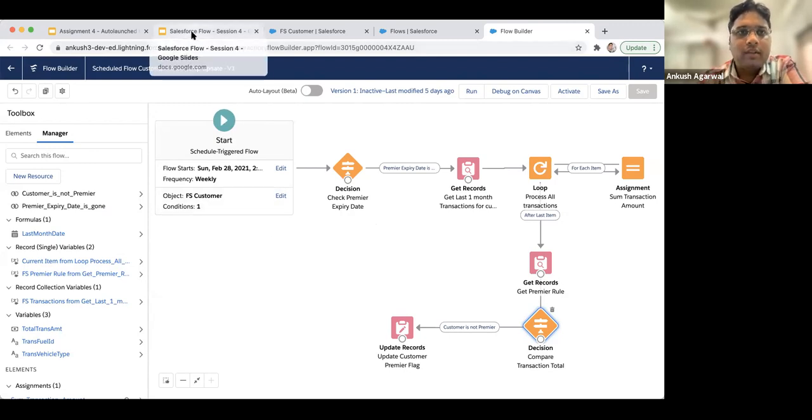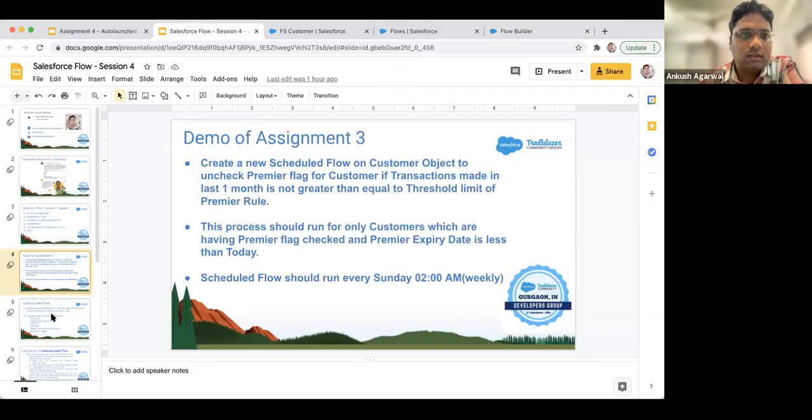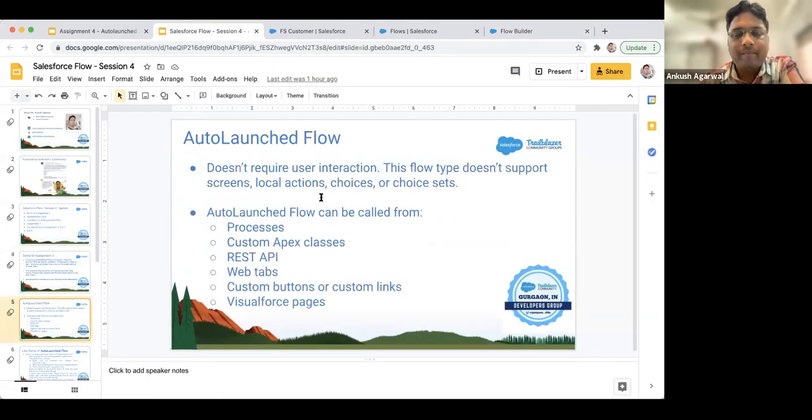So I'm moving to the next one, which is today's topic: auto launch flow. This auto launch flow doesn't require user interaction, and it always runs on the back end. It doesn't support screens or local actions or choices or choice sets. These are mainly used for screens.